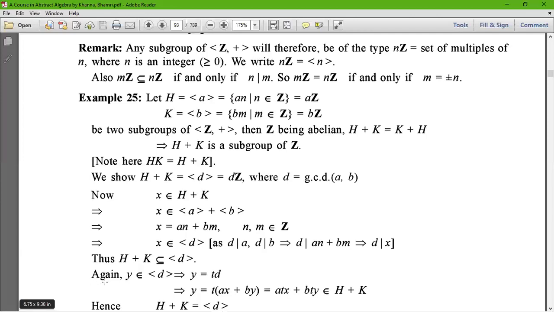Therefore, again we take y belonging to generator d. This implies that y equals td, where t is an integer.